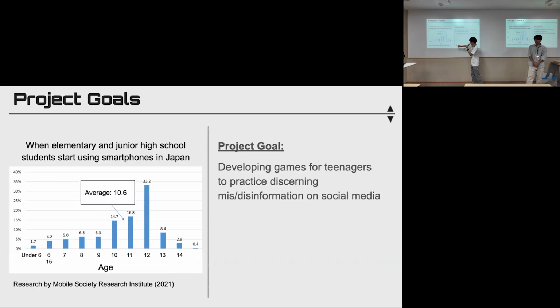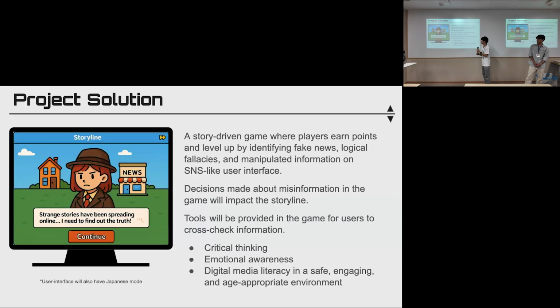And this graph shows when elementary and junior high school students start using smartphones in Japan. From this, many students in Japan start using smartphones and connect to the internet in their early teens. From these circumstances, we aim to develop games for teenagers to practice discerning mis- and disinformation on social media.